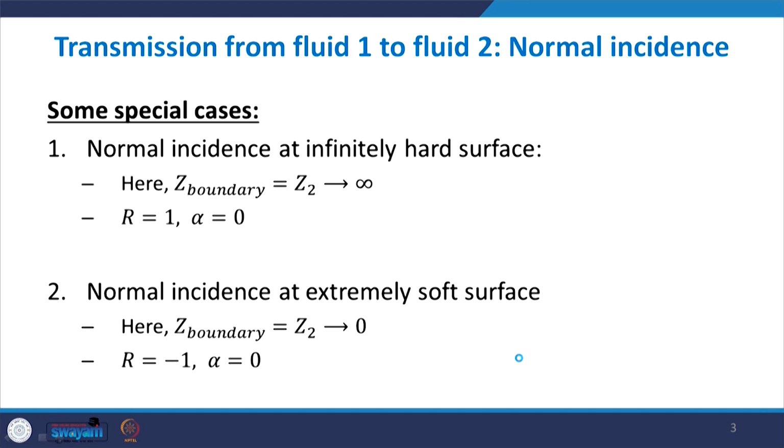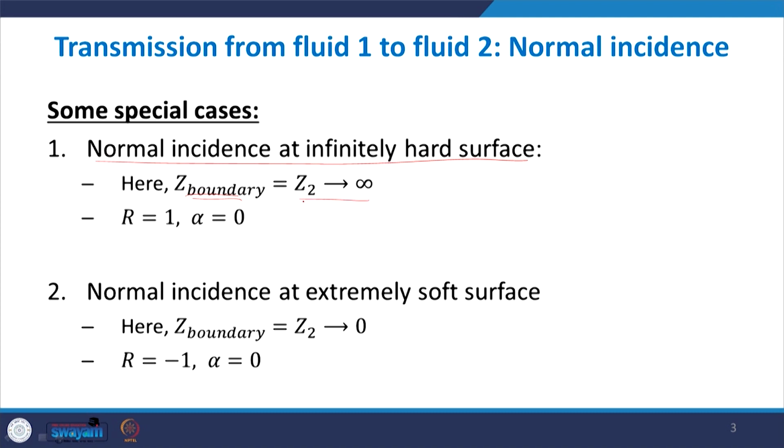What happens when there is normal incidence at an infinitely hard surface? Examples of such surfaces are any hard, extremely polished reflecting walls. The surface is acoustically very hard, so it does not allow the sound waves to pass through. The resistance to sound flow is almost infinite, so the Z of the boundary will be infinite.